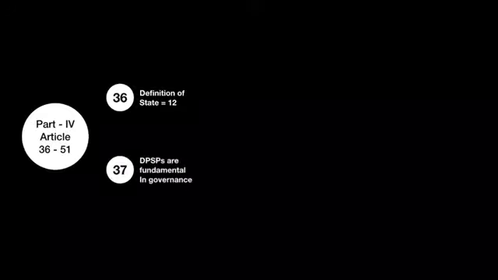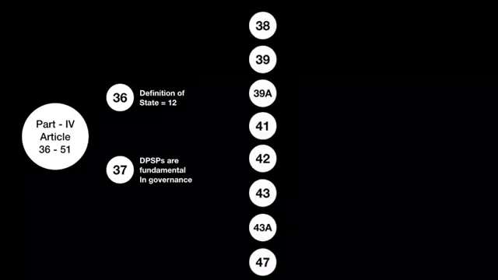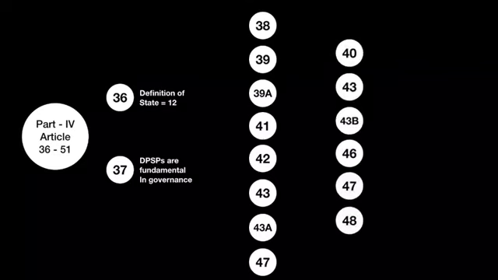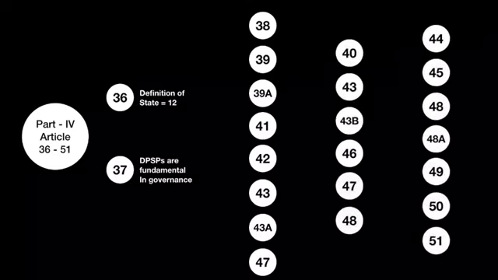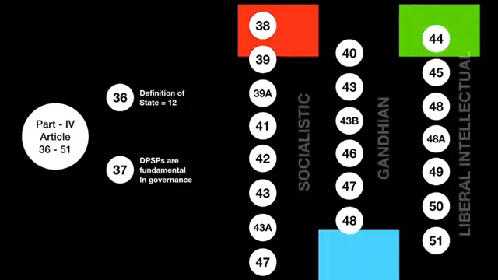And Article 37 says that the DPSP are fundamental in governance. So, every government should try to incorporate these directives while formulating any law or any policy. And the rest of the articles, the actual directives from Article 38 to Article 51, are written in a chronological manner. There is no division in the constitution itself, but according to their philosophy, their essence, they can be divided into 3 categories.